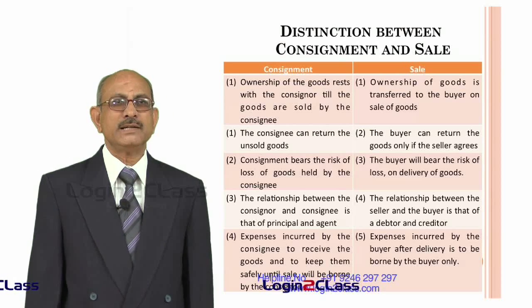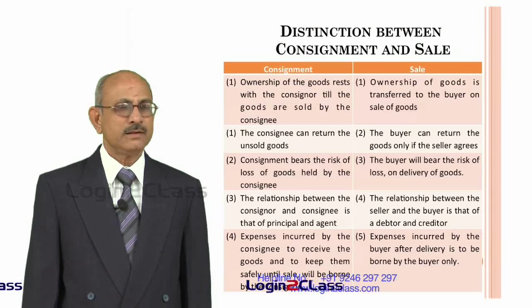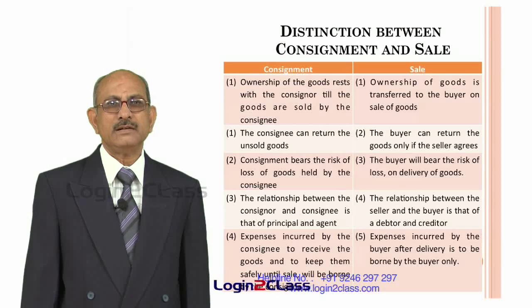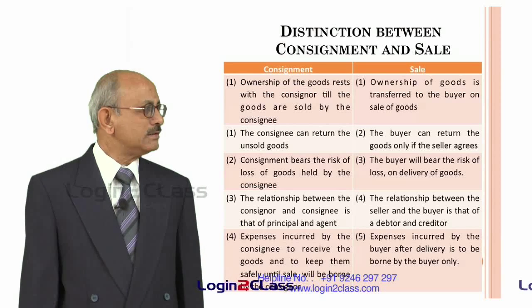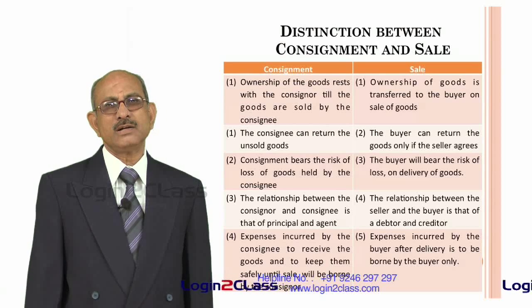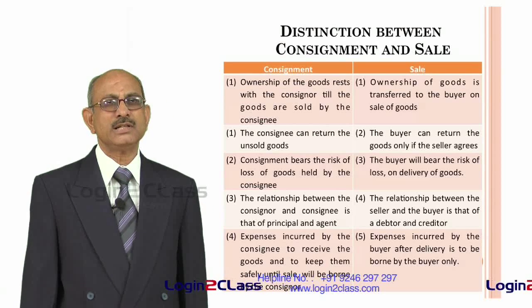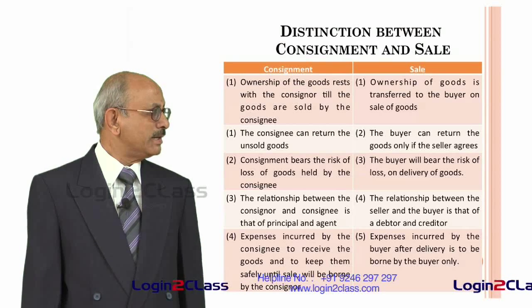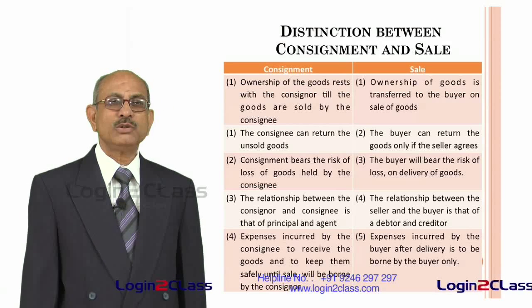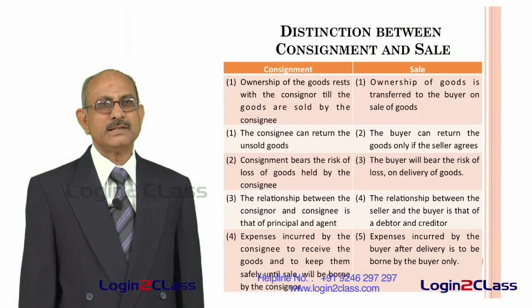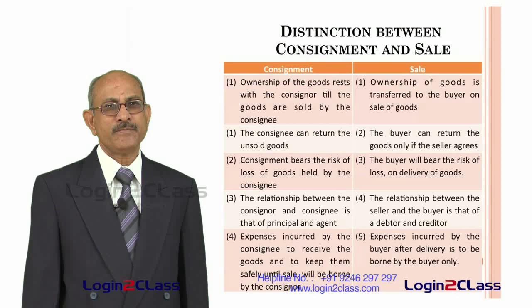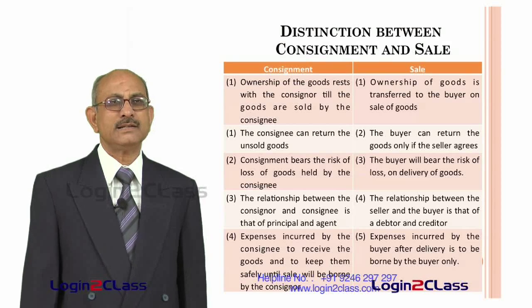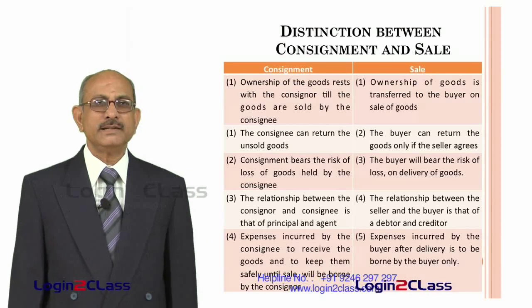Whereas in the case of buyer, once he has bought the goods, then he cannot return the goods until the seller agrees. Unless there is an agreement for return of goods, the buyers are not required to return the goods, or the seller is not required to accept the goods back. In the case of consignment, the consignor bears the risk of loss of goods held by the consignee. That means if there is any loss occurring to the goods when they are with the consignee, the risk is entirely borne by the consignor. The consignee does not bear any risk.